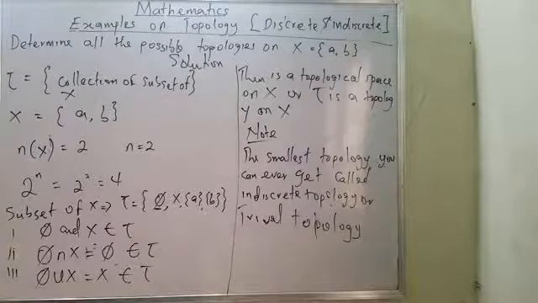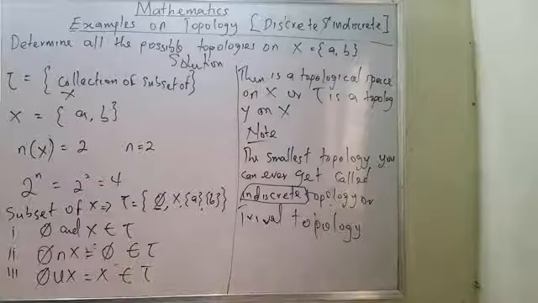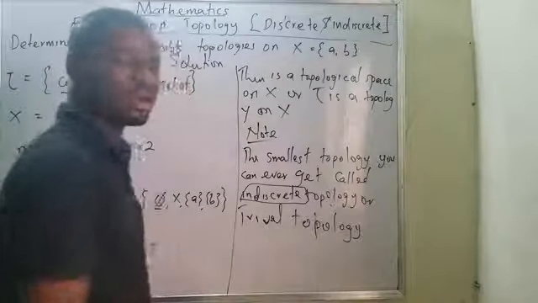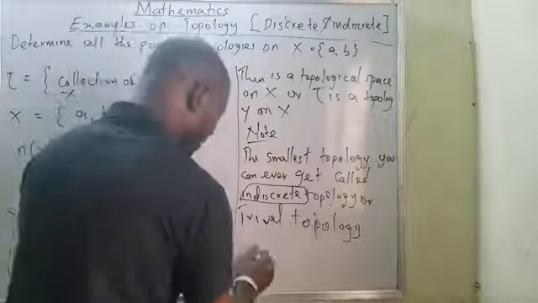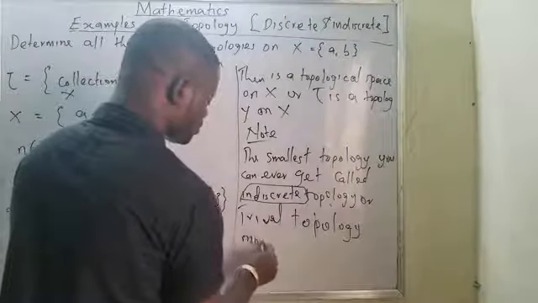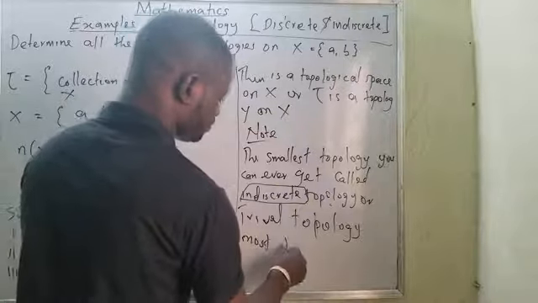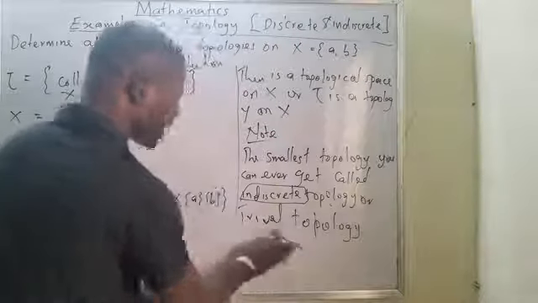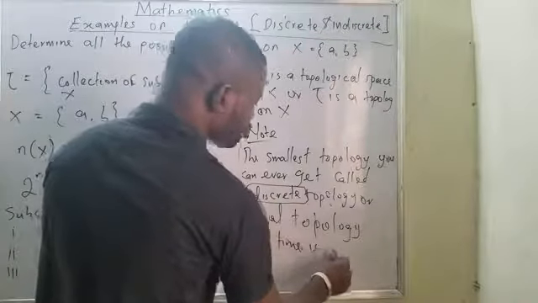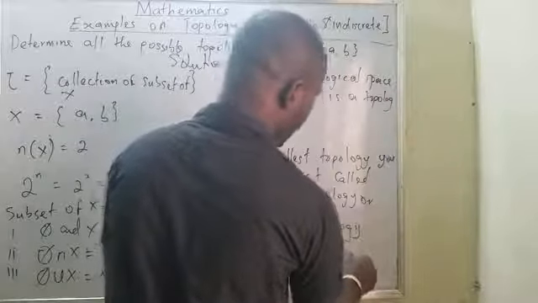Now, can you see this is the same thing as this? When you talk about trivial topology, it means it is the least collection you can ever collect in a given set, which is mostly two elements.